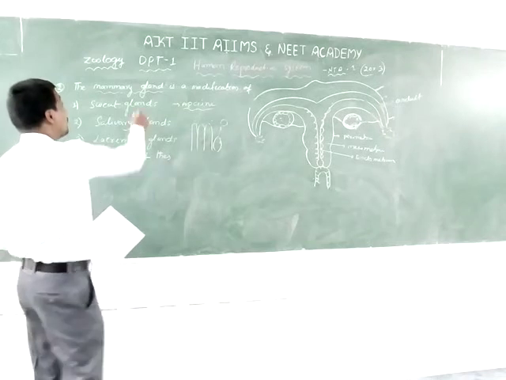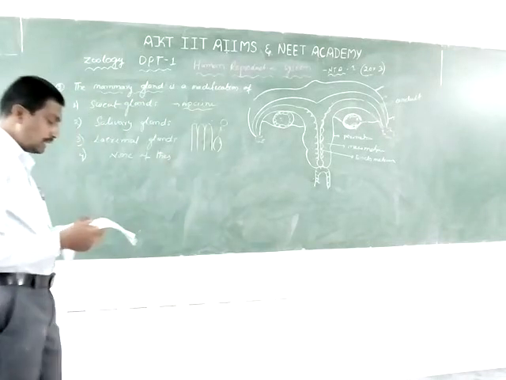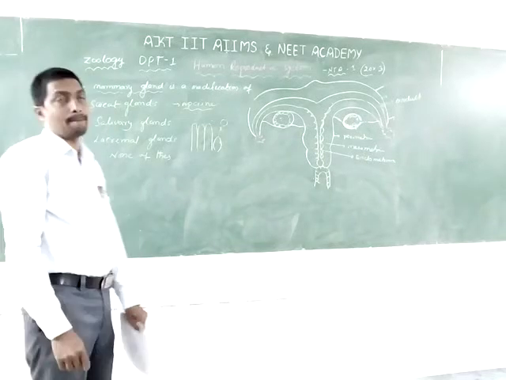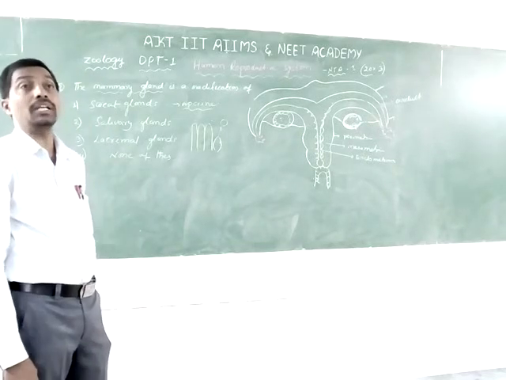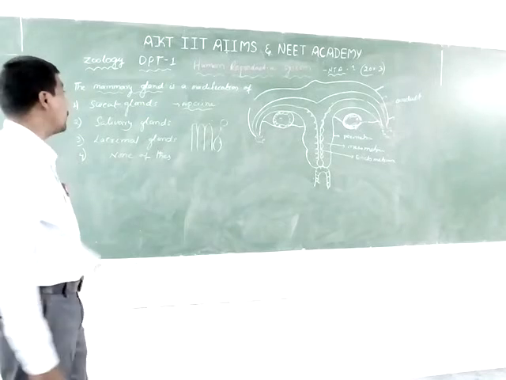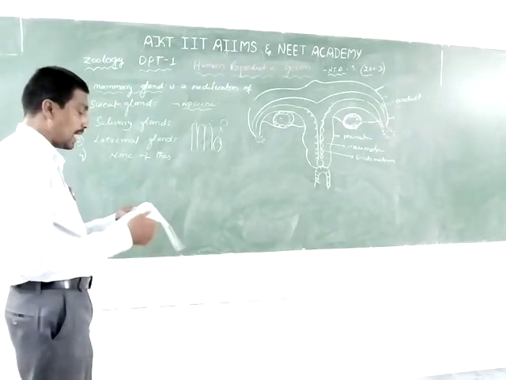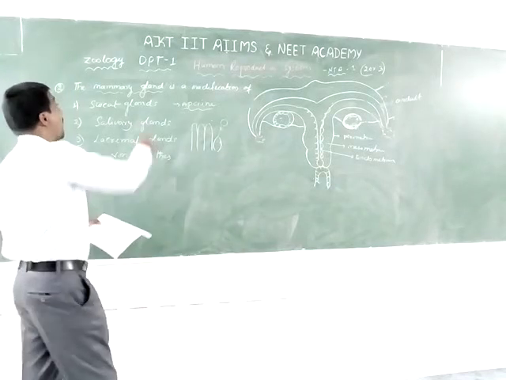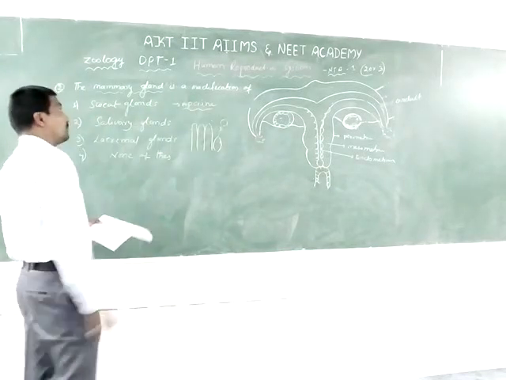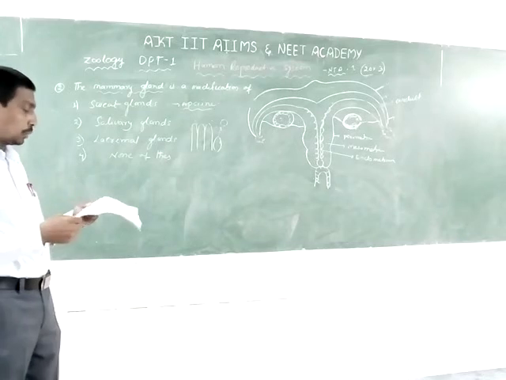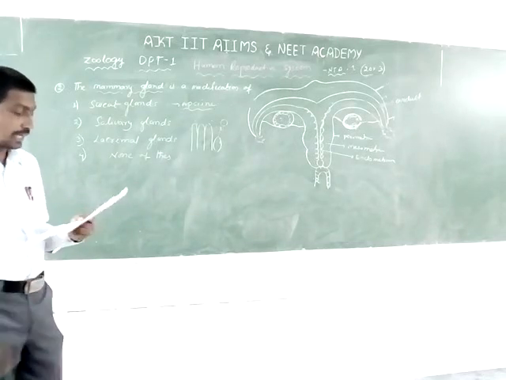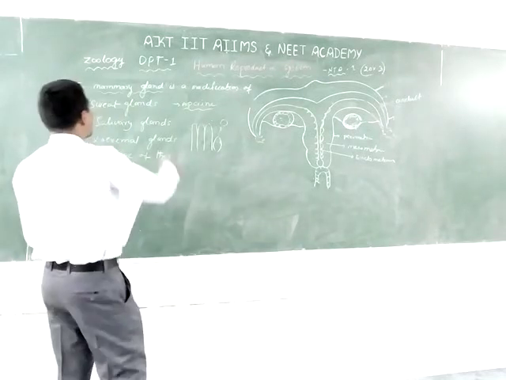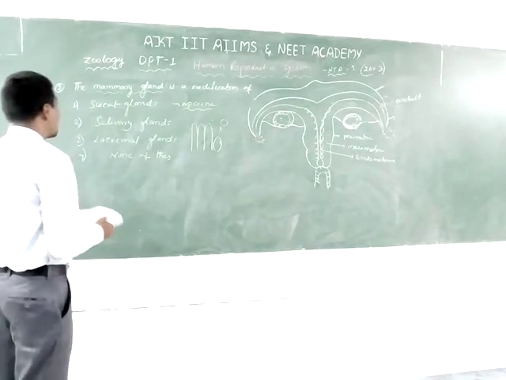The sweat glands are modified to the mammary glands, but in prototheria the mammary glands are modified sebaceous glands. The prototheria animals, the egg-laying mammals, have these sebaceous glands. These are the very important ones. Sweat glands are very important.